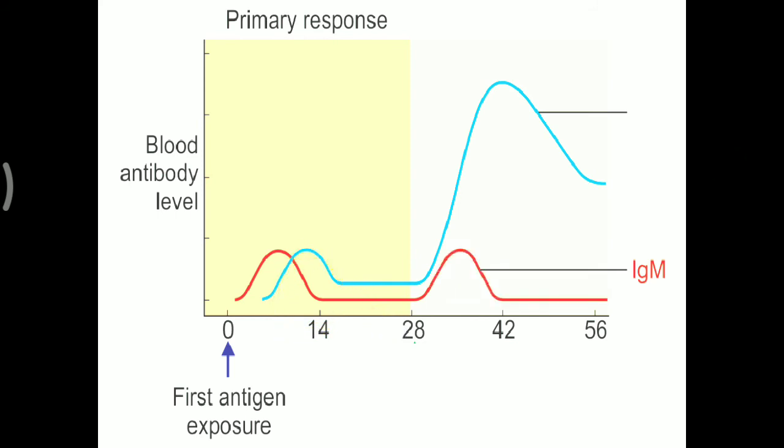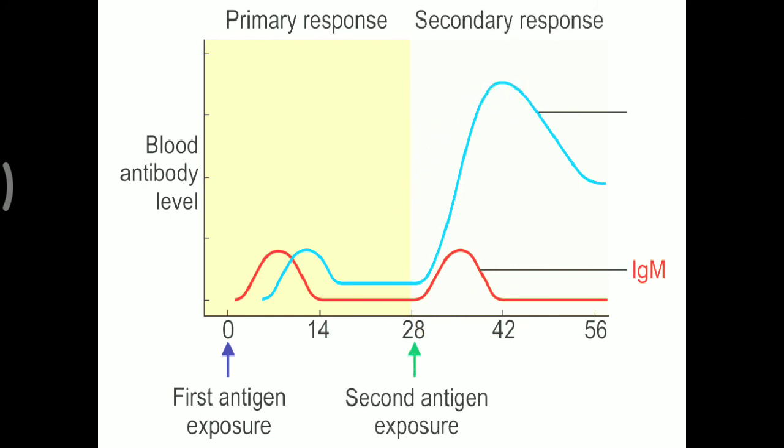Further, IgM will also be developed in the secondary immune response, but not in such quantity as compared to IgG. When the antigen enters the body a second time, within a short duration IgG type of immunoglobulin will be developed. Within a short duration it will be stronger, more avid, and very specific for that antigen, and it will quickly remove that infection. That is the secondary immune response.